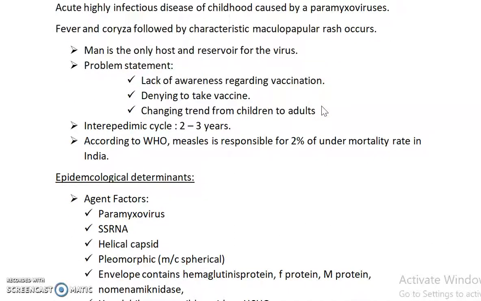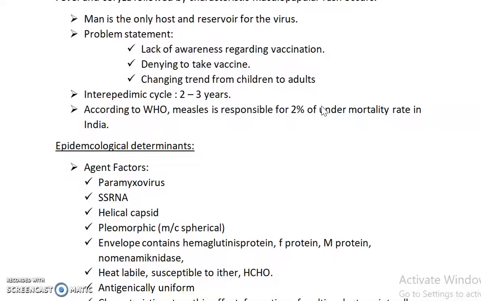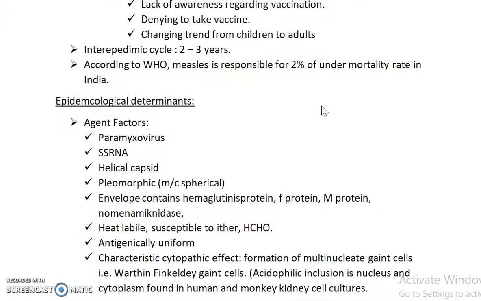The problem statement is the lack of awareness regarding vaccination, denying to take vaccine, and changing trends from children to adults. Due to vaccine coverage in the children and waning immunity in the adults, there is a changing trend from children to adults. The adults are affected now. And the inter-epidemic cycle is 2 to 3 years, that is, there is a peak of infections occurring every 2 to 3 years.